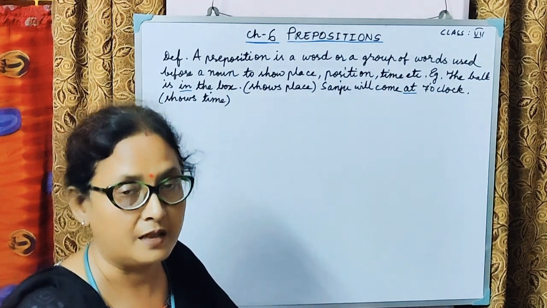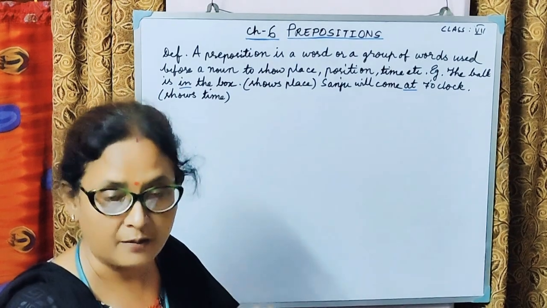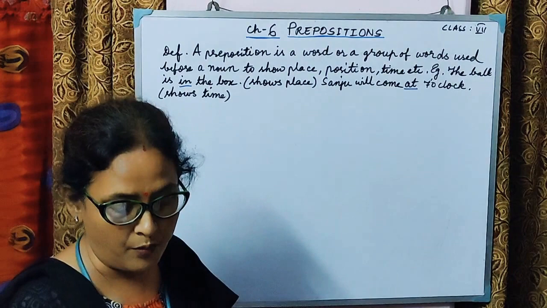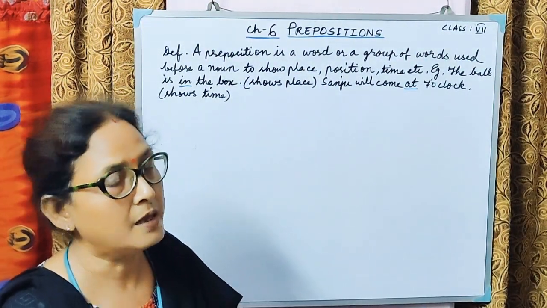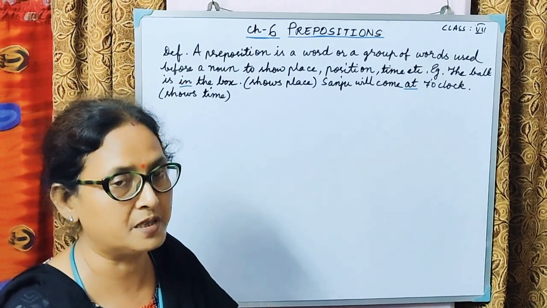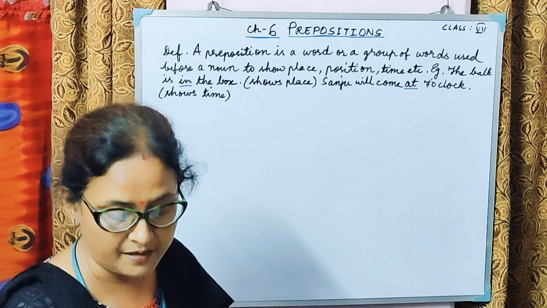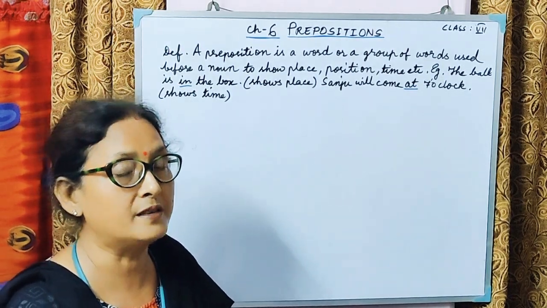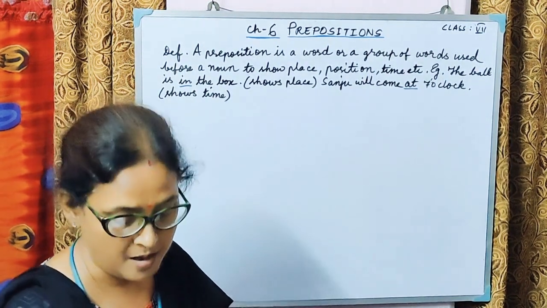It is usually placed before a noun in the beginning of the sentence. But when the object is a relative pronoun or an interrogative pronoun, in those cases the preposition is at the end of the sentence. For example, here is the book that you were looking for. Here for is the preposition. And what are you looking at? Here at is the preposition.